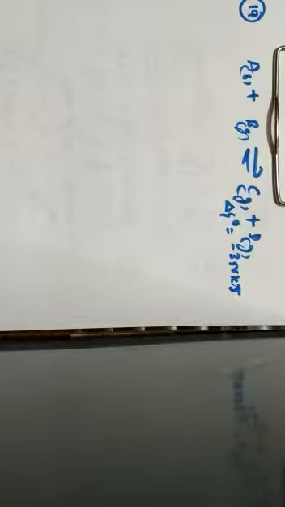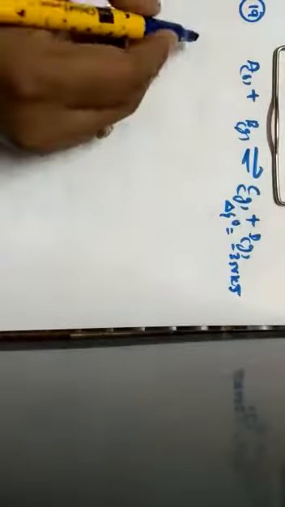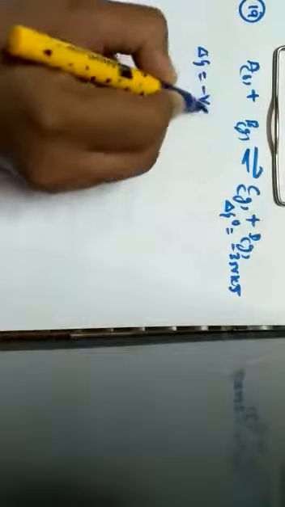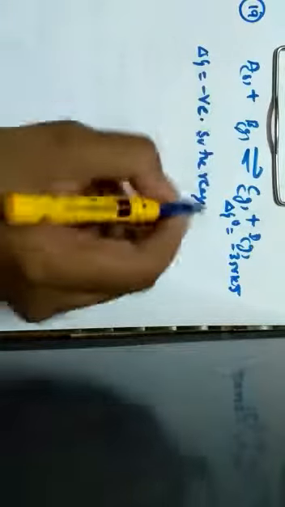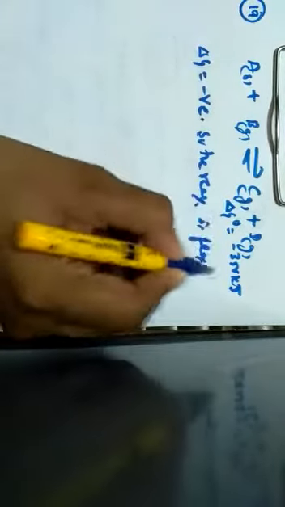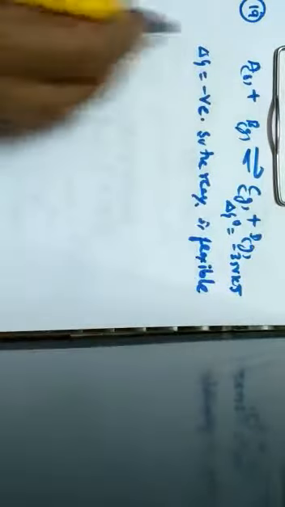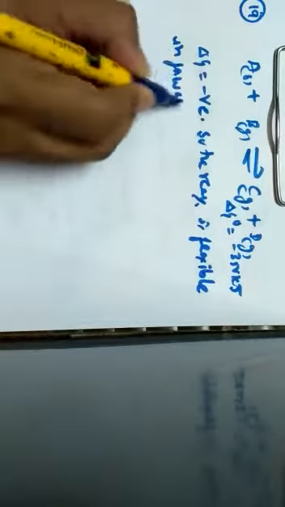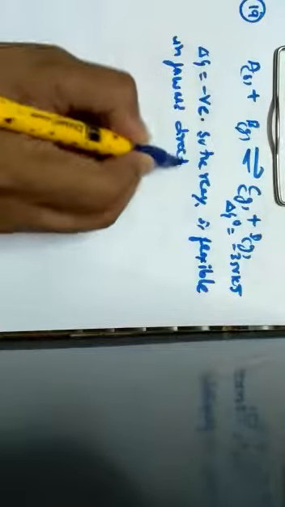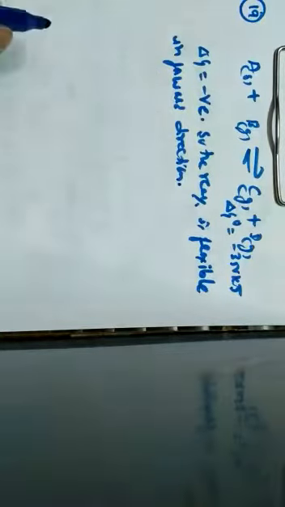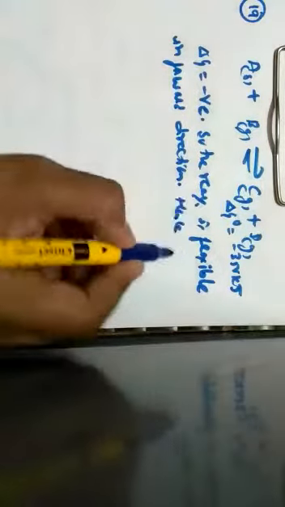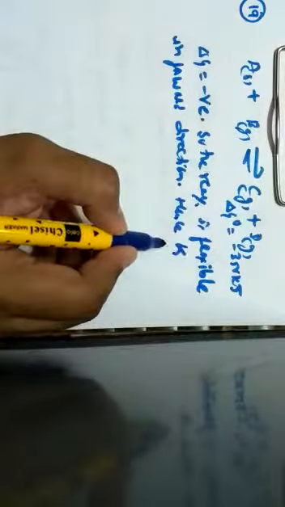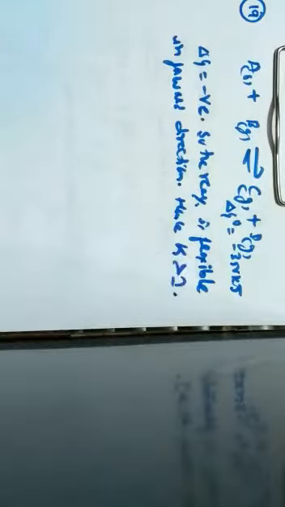When we analyze this, it has been given that delta G has a negative value. When delta G has a negative value, the reaction is said to be feasible in the forward direction. So the equilibrium constant value will be greater than 1. Hence, I can tell that the equilibrium constant value K will always be greater than 1.